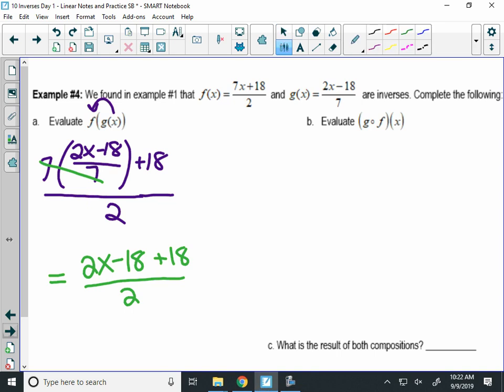What's going to cancel off next? The 18s. I have to do the 18s next, which gives me 2x over 2, which equals x. We're getting a lot of x's as our answers here.